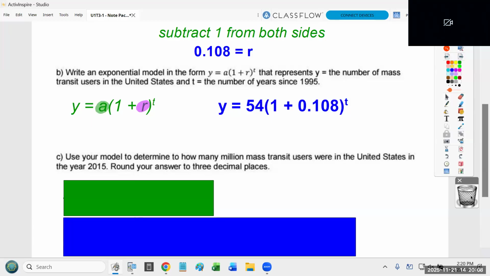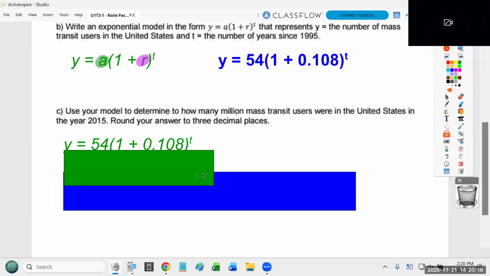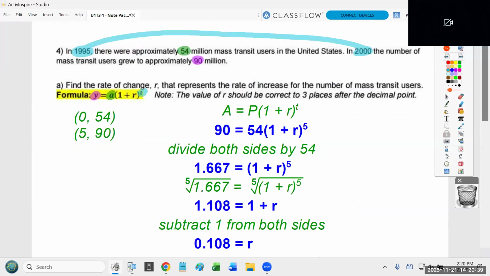Now, part C comes along and says, okay, well, let's actually do something with this. So C says, use your model to determine how many million mass transit users were in the United States in the year 2015. Anyone have any idea what we're supposed to use for time here? So 5 is what we use in the original problem, because the original problem said, let's start at 1995 and go all the way to 2000. That was 5 years later.